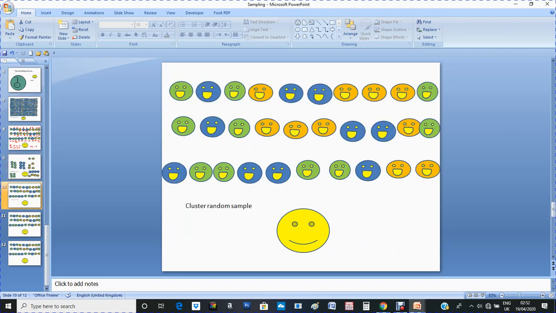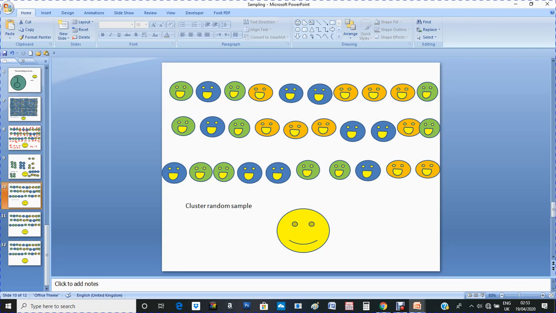Now for cluster random sample, I need to conduct my study on university students. Instead of having strata and then selecting some members from each, you can go to the colleges of the university. Suppose that I have 5 colleges in my university, so I'm going to consider each college as a cluster because each college has all students, first year, second year, third year.